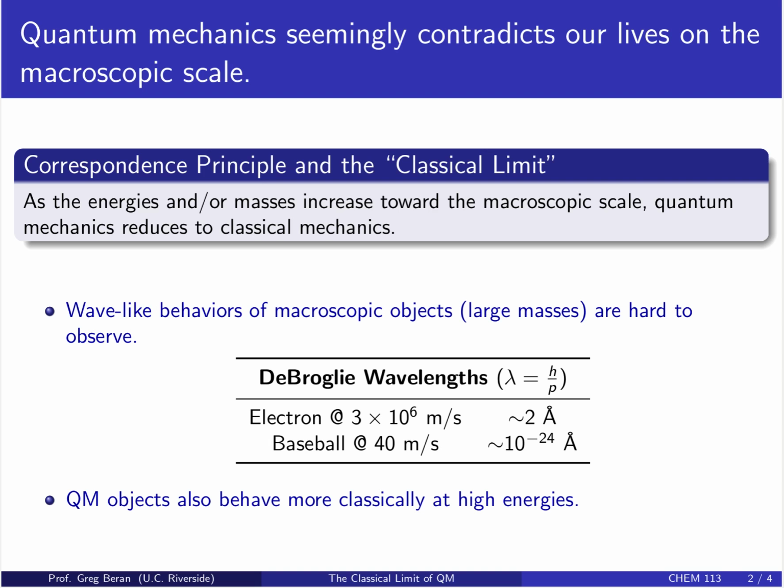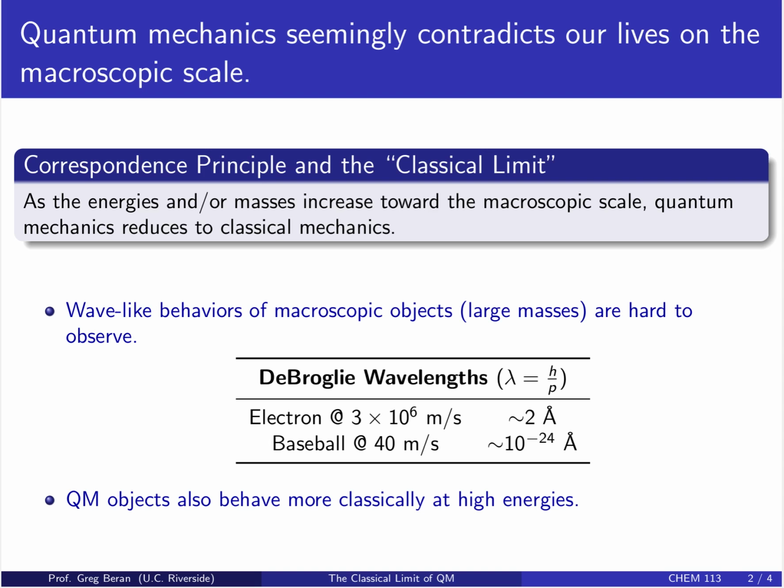We've already seen, for instance, that you get wave-like behaviors of macroscopic objects, that is, objects with large masses, that are very hard to see. If we compare the de Broglie wavelengths for an electron moving at a fraction of the speed of light, we see that its wavelength is on the order of 2 angstroms, which is similar in magnitude to the size of an atom. On the other hand, a baseball moving at 40 meters a second has a de Broglie wavelength of 10 to the minus 24 angstroms, so it's 24 orders of magnitude smaller than your typical atom. And so clearly that sort of wave-like behavior won't be observed.